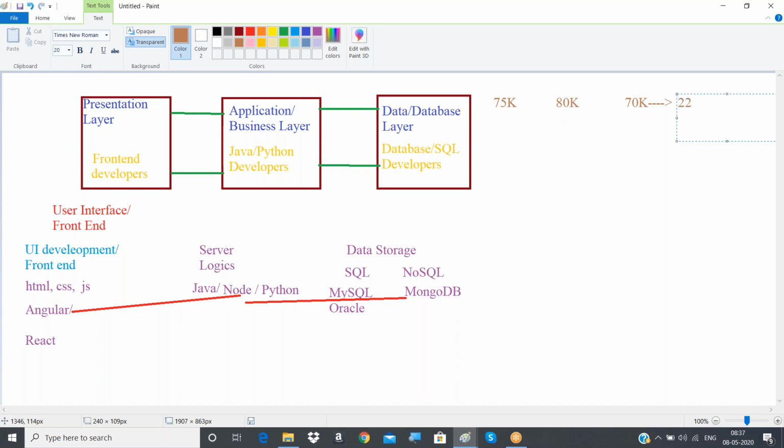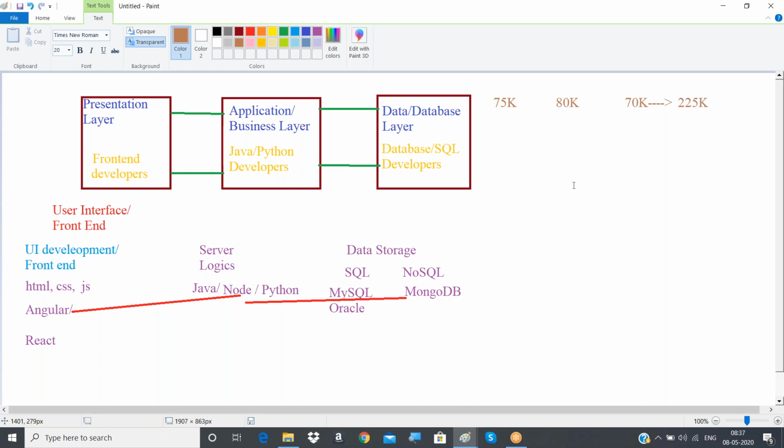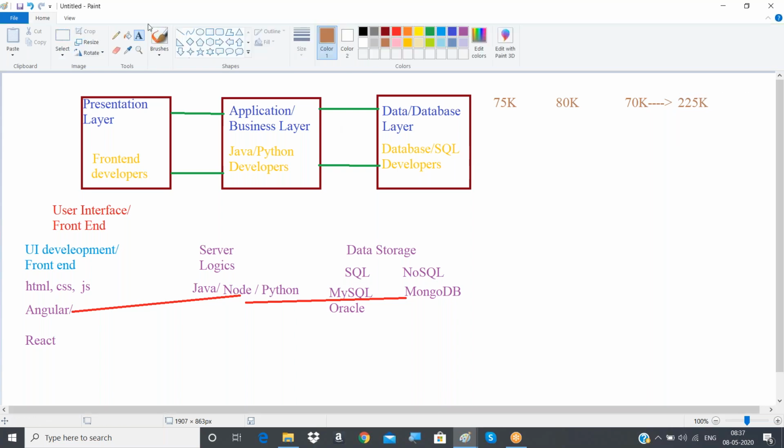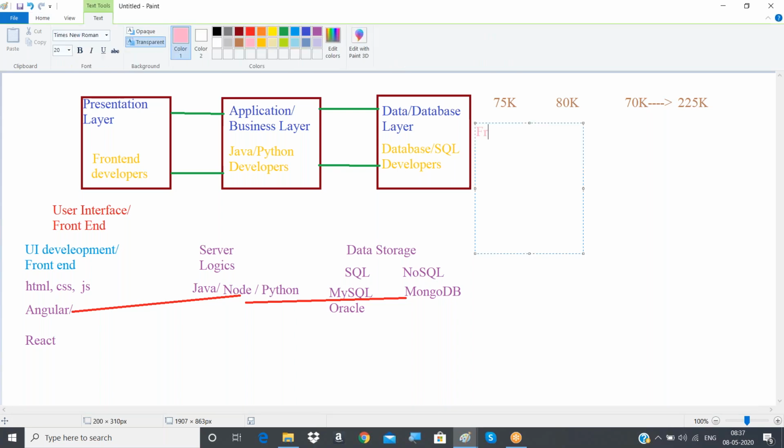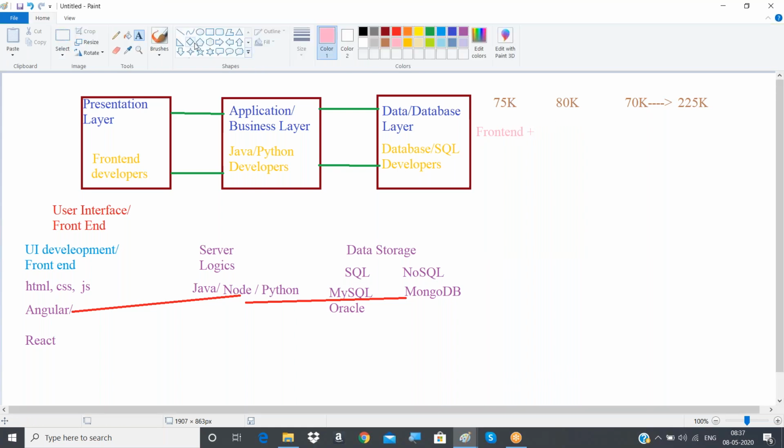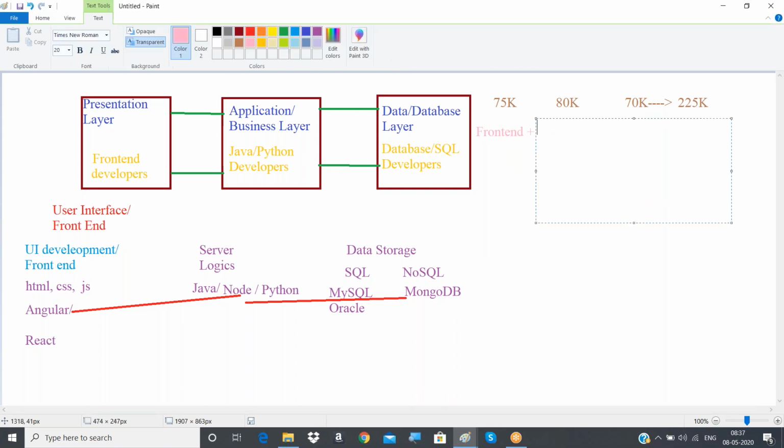Something around like 225K, right? Yeah, so it means 2.25 lakhs they have to pay. So instead of that, they are asking their employees to learn all these technologies. If they are already working as a front-end developer, then they are asking them to learn some server-side technologies. Any one of them, they are asking them to learn.